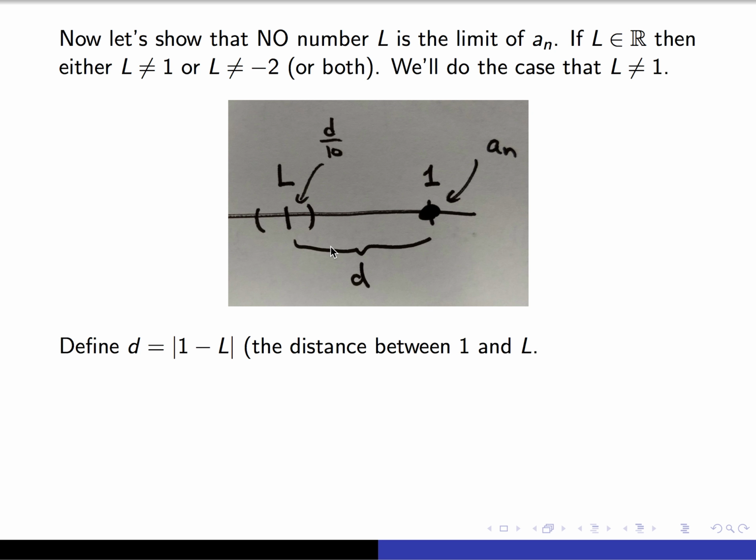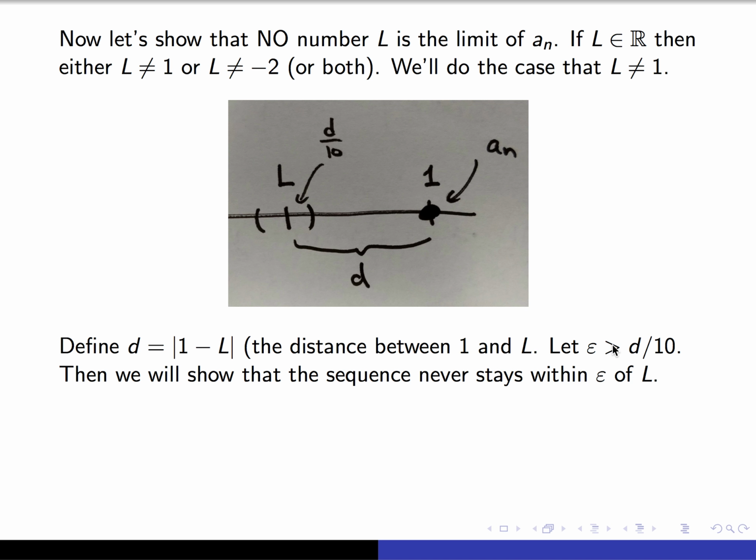I've defined this distance d to be the distance between 1 and L, so it's the absolute value of 1 minus L. And I'm going to define epsilon to be d over 10, so it's going to be this tiny range here. I'm really sorry about this slide. This should say epsilon equals d over 10.